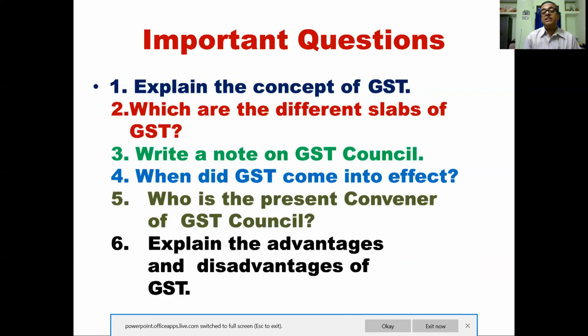When did GST come into effect? Again, I was telling this question, so you have to remember the date. Who is the present convener of GST council? This question may or may not come, but you can write or explain the advantages and disadvantages of GST. Advantages are more and there are very few disadvantages.